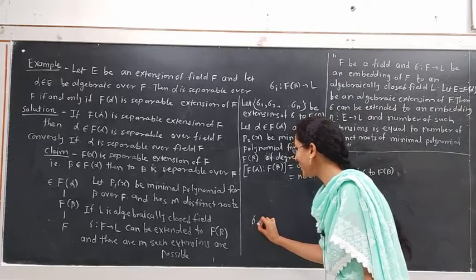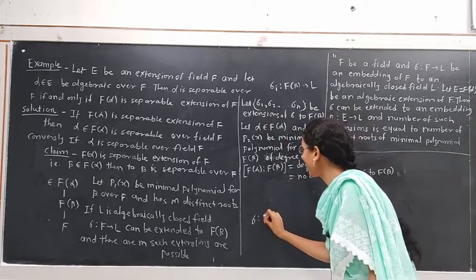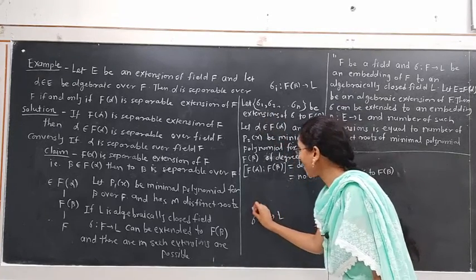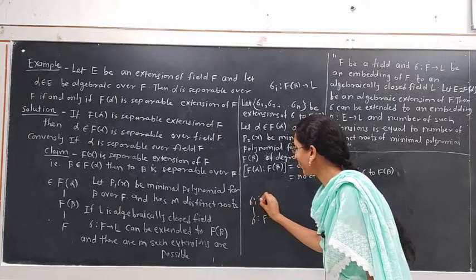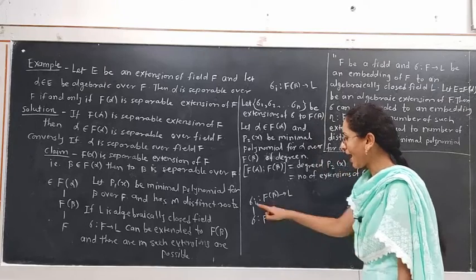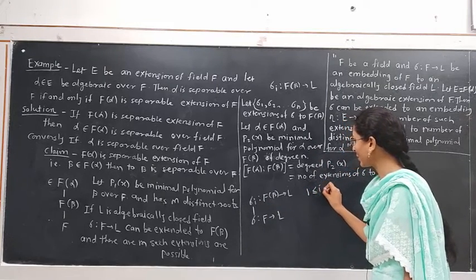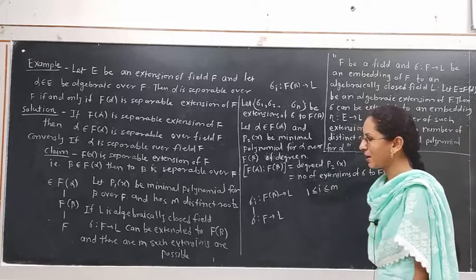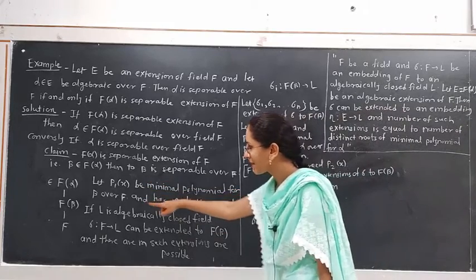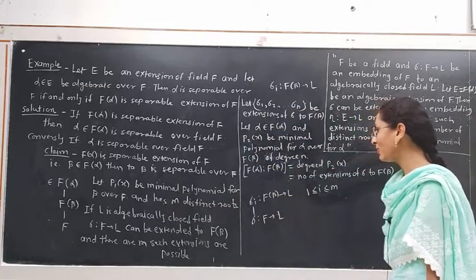We have extended sigma from F to L by sigma i's from F of beta to L, and i varies from 1 to m, 1 less than or equal to i less than or equal to m, because p1x has all m distinct roots and p1x is the minimal polynomial for beta.